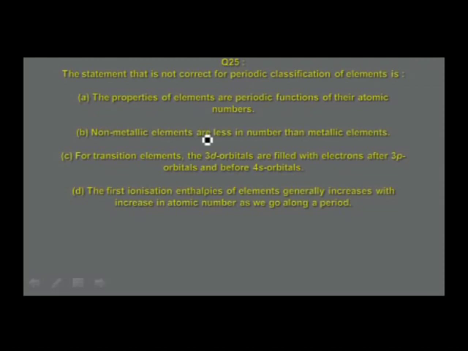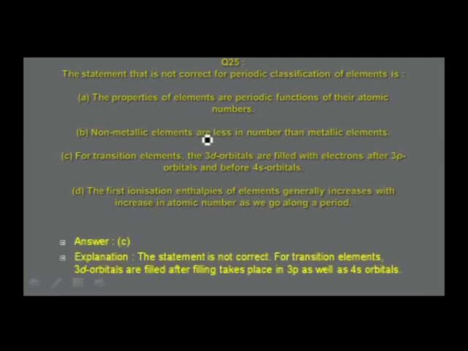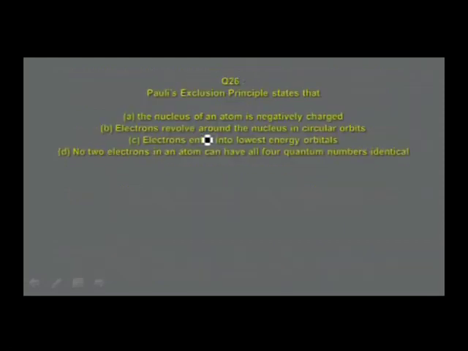Let us verify this. The first ionization enthalpies of elements generally increase. In the previous question we discussed, it is not a regular increase, it is a general increase with increase in atomic number as we move across the period. So, for the given question, the incorrect statement is in option C. The statement is not correct because for transition elements, 3d orbitals are filled after filling takes place in 3p as well as 4s orbitals. The 3p orbital is filled first, and then 4s, and then the 3d orbitals start getting filled up.